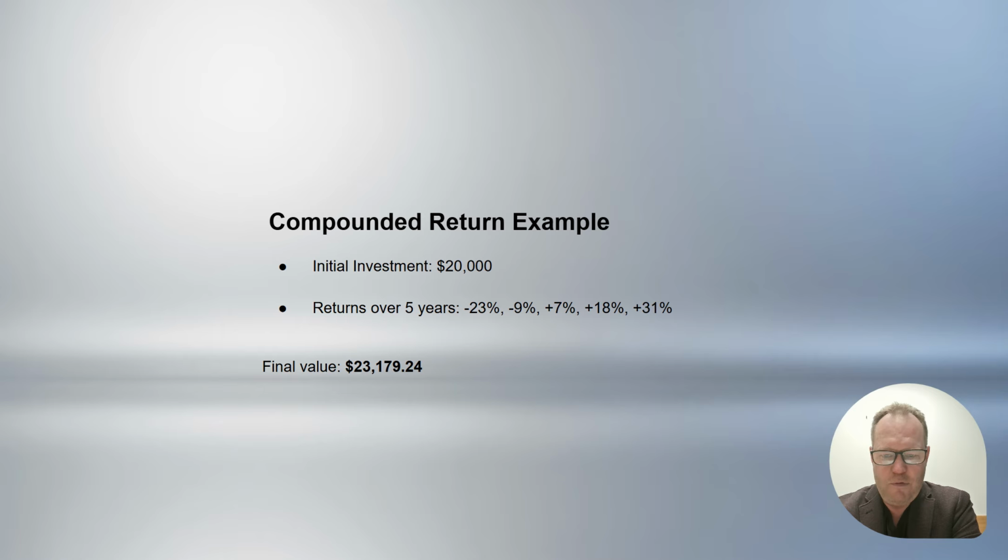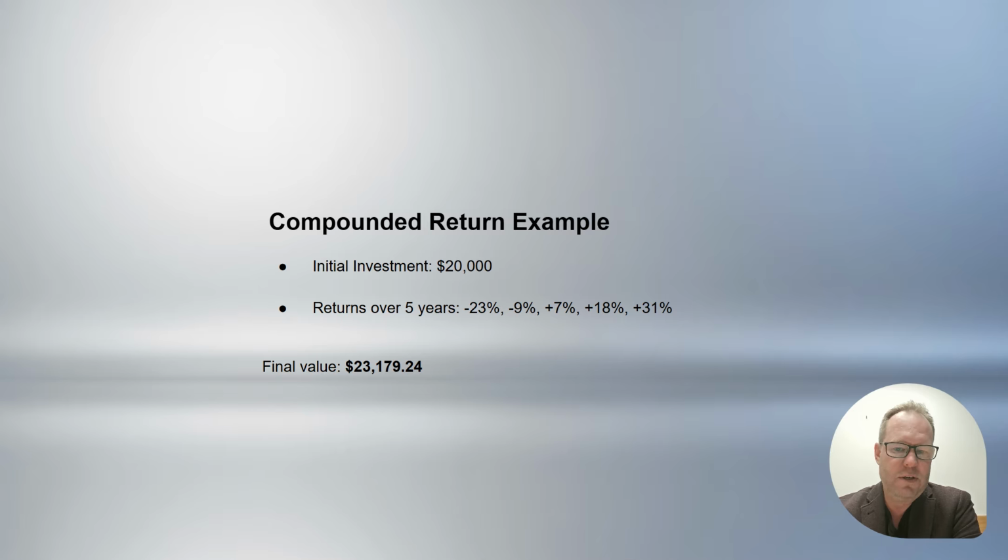For example, if you have an investment that's initially at $20,000, and over 5 years you have a return sequence of -20, through to -9, +7, +18, and +31, you'll end up with that $20,000 equaling $23,179.24. The reason for this calculation, and the fact that it's not simply the average of the returns multiplied by the 20, is that you have to take into consideration the sequence of returns.